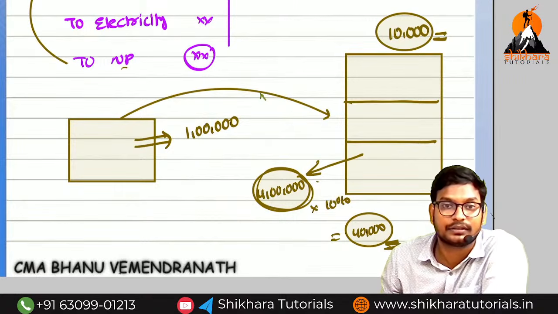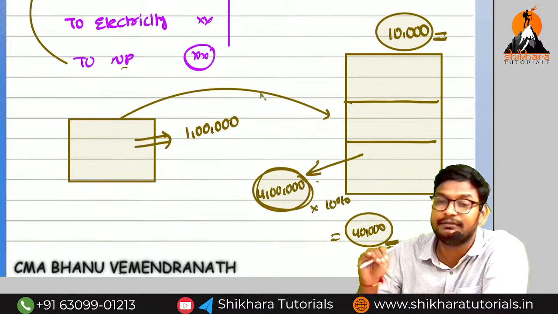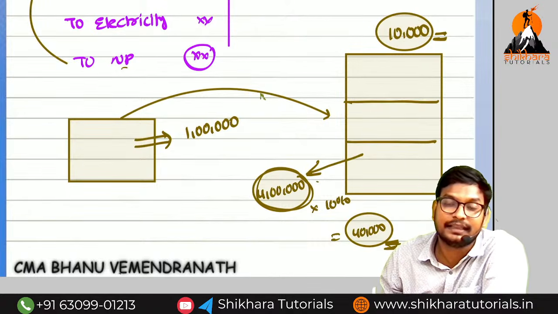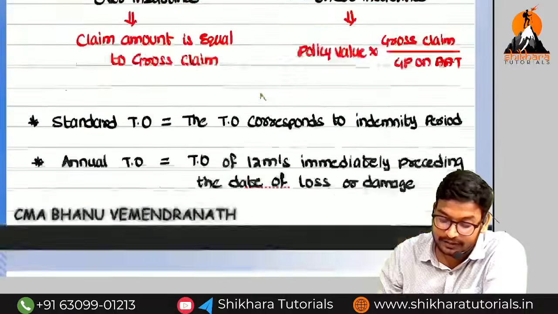Which is the best option? Giving 10,000 is the best option. For that reason, what are the first two steps?